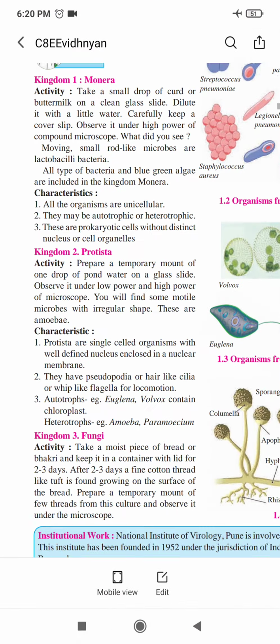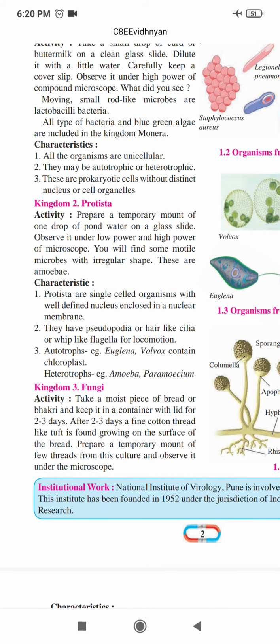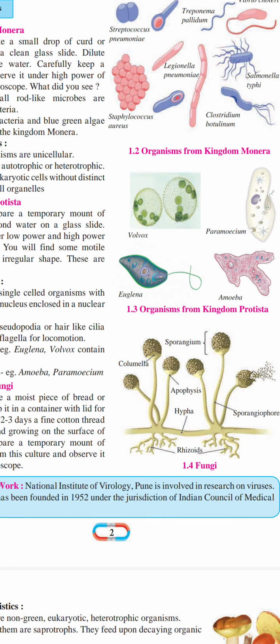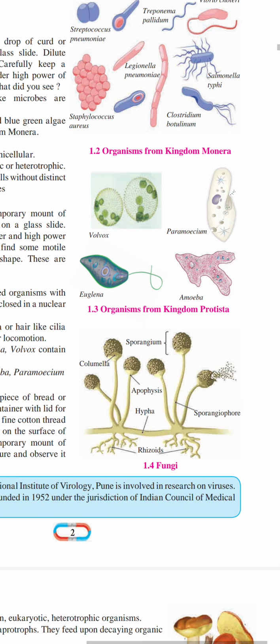Now, kingdom Fungi. As I already told you, if you take a piece of bread or bhakri and put it in a container for 2 or 3 days, you will observe that small particles have spread on it. If you observe that small particle under a microscope, you will see the fungi figure: sporangium, columella, hypha, sporangiophore, sporangiospores. This is a small particle of the fungi.